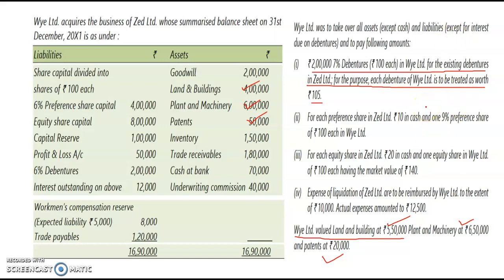So that was the amount which would be considered. The 10,000 is the premium value. And there is one more thing associated here, the expenses of liquidation of Z Limited. So W Limited is going to reimburse the amount of rupees 10,000. So we'll take note of these particular entries.